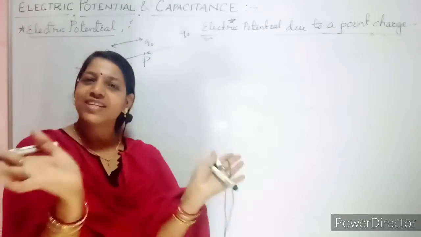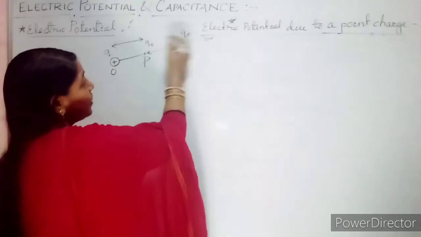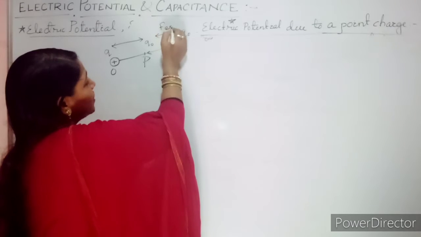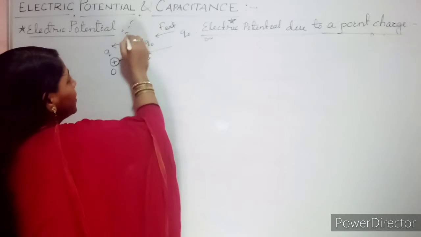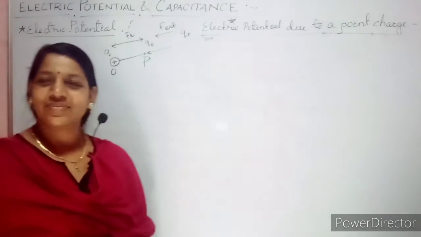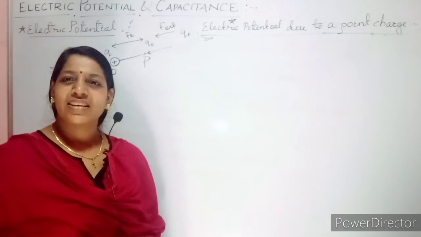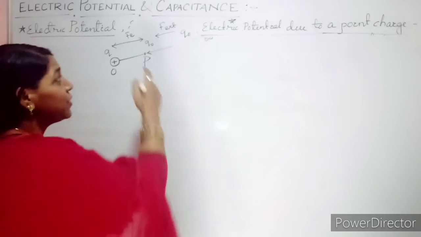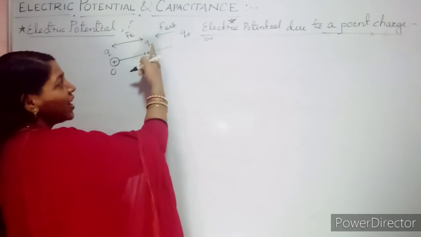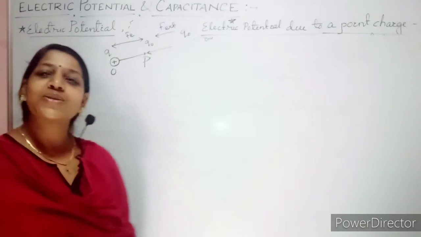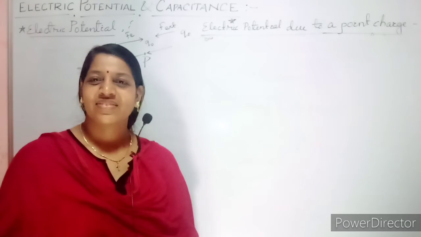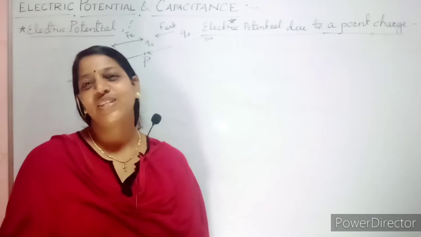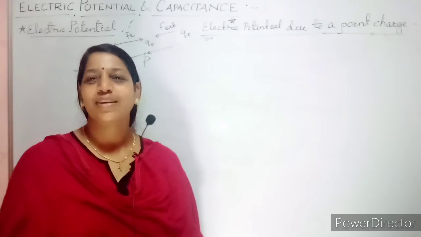They will diverge like this. And at the same time, you are applying your external force in this direction. This is F external, this is your F electrostatic. So how much work do you need to do to bring this charge against this electrostatic force? Then only that will be stored as potential energy, called electric potential.